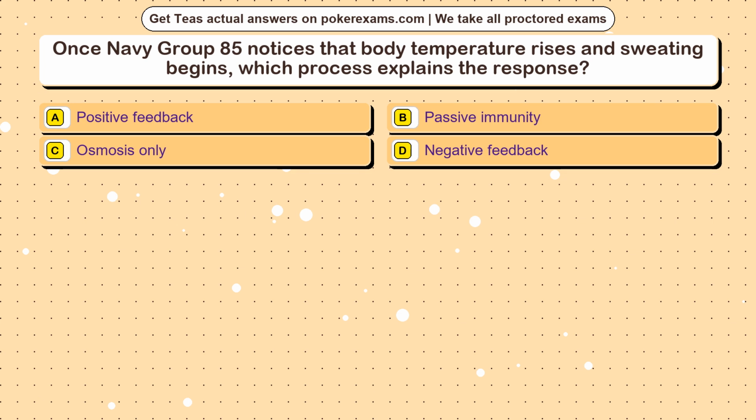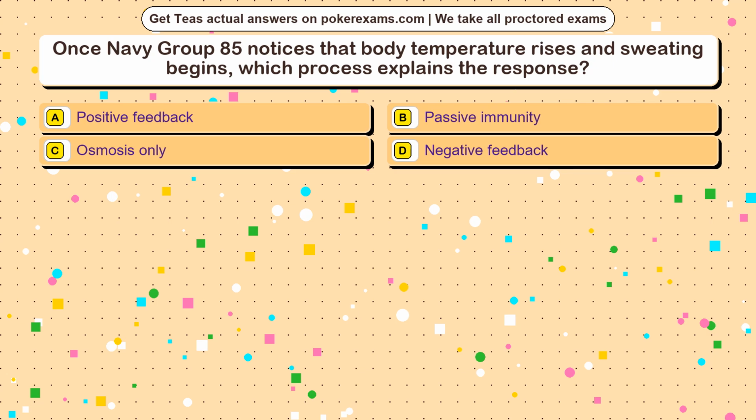Question 17. Once Navy Group 85 notices that body temperature rises and sweating begins, which process explains the response? Option A, positive feedback. Option B, passive immunity. Option C, osmosis only. Option D, negative feedback.